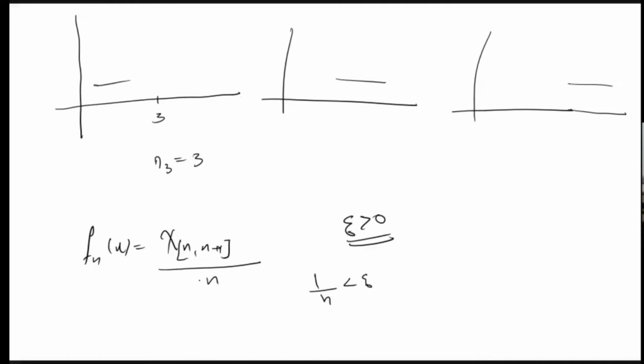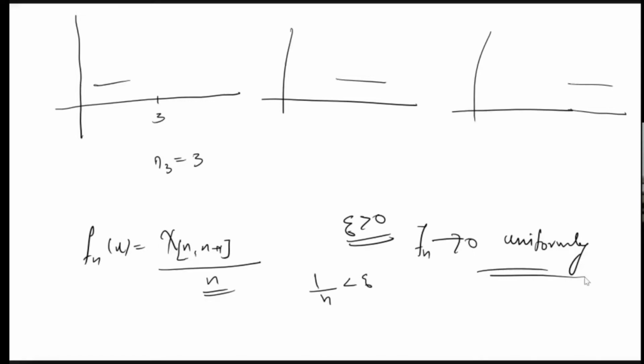So you cannot say that the convergence is uniform. That's why, if you just multiply this by 1 by n, then by the Archimedean property, for any epsilon greater than 0, we can choose 1 by n which is less than epsilon. So this sequence fn will converge to 0 uniformly.